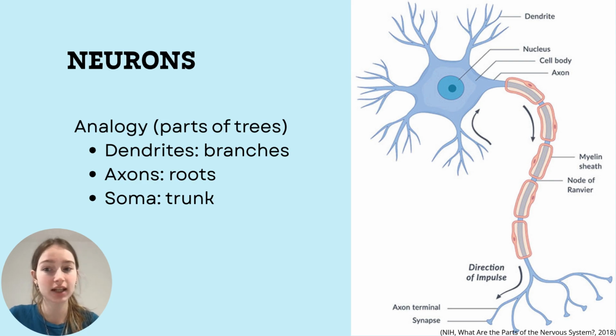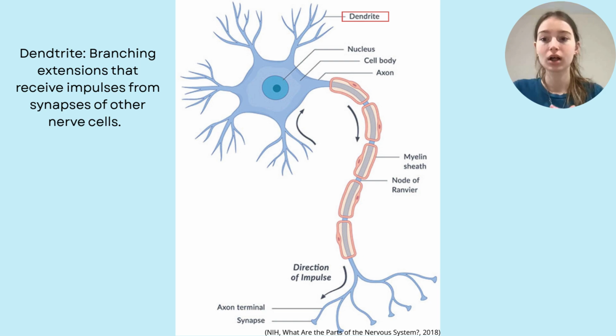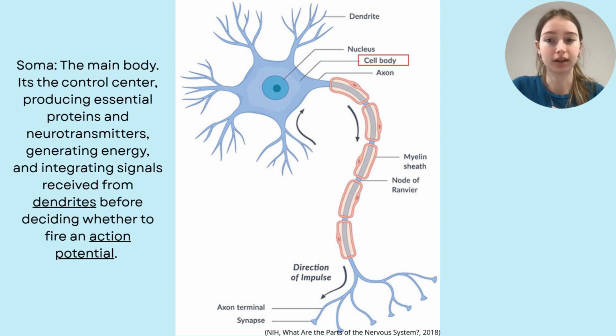Dendrites are like branches, axons are like roots, and somas are like trunks. Dendrites are branching extensions that receive impulses from other nerve cells. The soma is the main body. It's the control center, producing essential proteins and neurotransmitters, generating energy and integrating signals received from dendrites before deciding whether to fire an action potential.